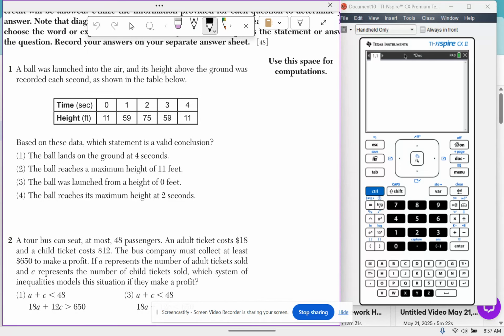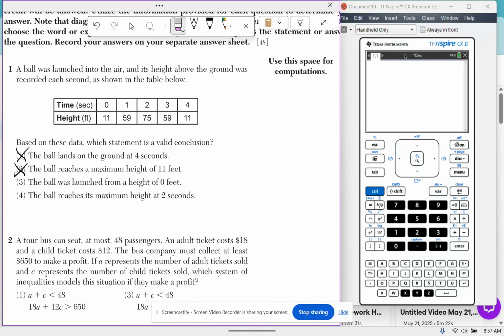The ball lands on the ground at 4 seconds. So the ball would have to land on the ground when this y or height is 0, and it doesn't have a 0 on the table here, so we're gonna cross that guy off. The ball reaches a maximum height of 11 feet. Well, that's not true. This is the maximum because there's symmetry on either side of that lone 75, and the maximum value or maximum height is going to be 75, so that's not true.